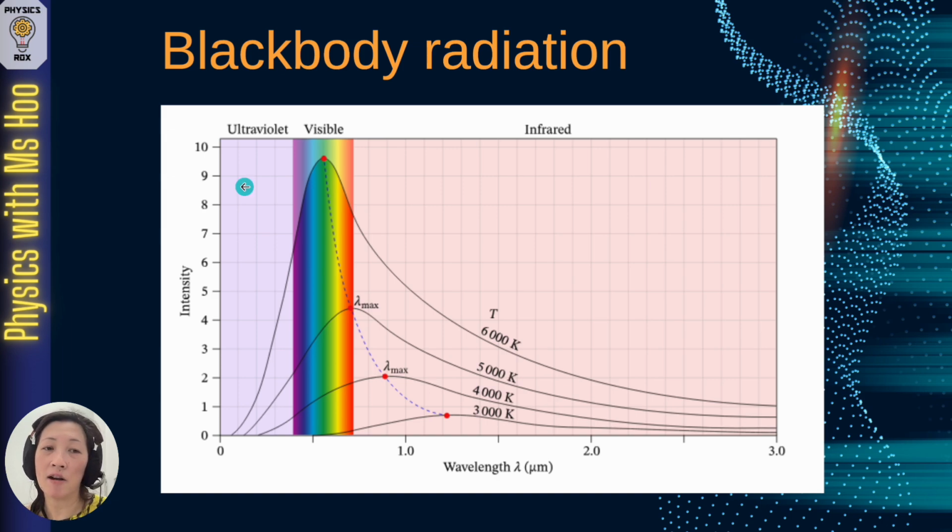We have the intensity on the y-axis and the wavelength on the x-axis. On this graph, you'll find various lines, and each line has a temperature written on them. On this particular graph, the temperatures written here are 3000, 4000, 5000, and 6000 Kelvin. What these lines here mean, each graph line is indicating the intensity of every wavelength that the blackbody radiator is radiating. So for example, for the 3000 Kelvin line, it's actually radiating electromagnetic waves at all these wavelengths ranging from 0.5 to 3 micrometers.